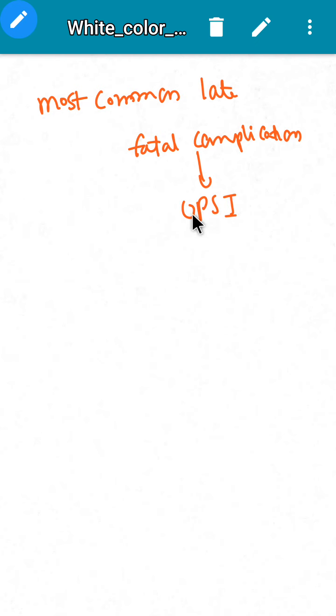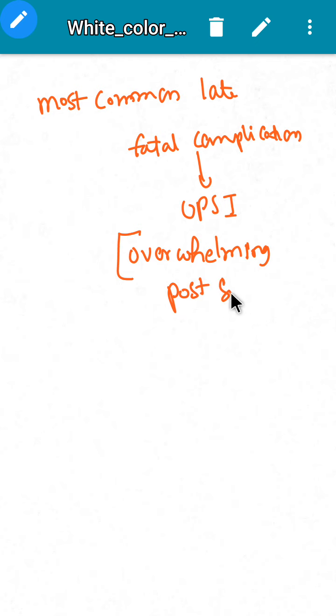OPSI means overwhelming post splenectomy infection.